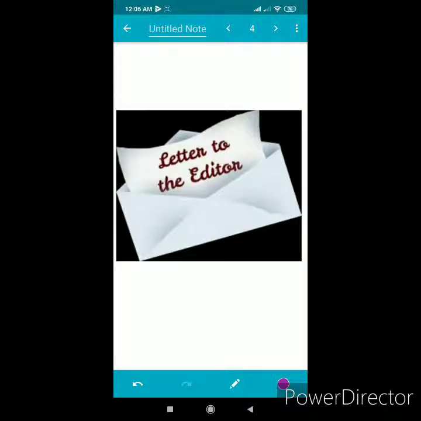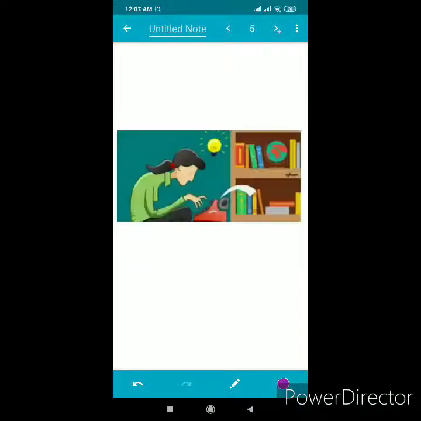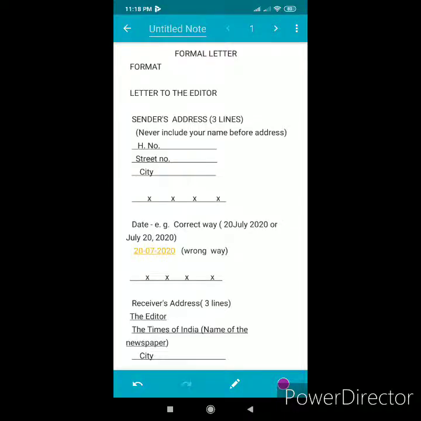The letter to editor section is one of the most widely read parts of most newspapers. Students, do you know the purpose of writing a letter to the editor? Yes, letters to the editor can provide readers with information and insights on issues and can also inspire readers to take action. You can have a look at the format. Here you can see it's a format of a letter to the editor.